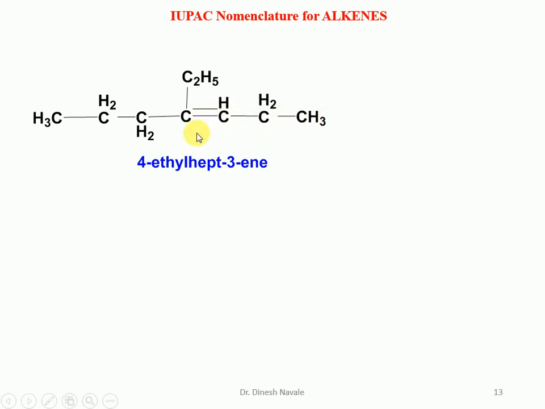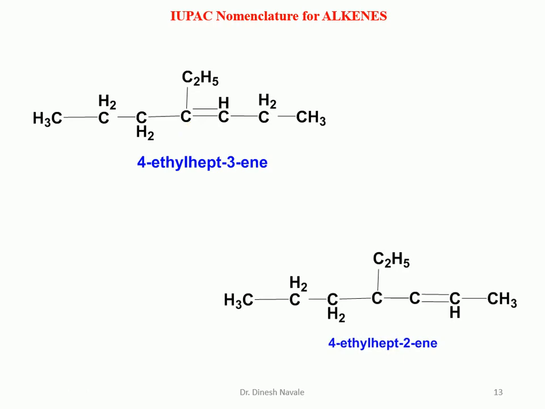So in this molecule we have again carbon number 1, 2, 3, 4, 5, 6, 7. So 7 carbon atoms are there. So it is a heptane. But in case of the alkene, the ane of the alkane will be replaced by ene. So it is going to become heptene. And the lowest possible number for the carbon-carbon double bond is number 2. It should be started from this side. So we cannot start numbering from this side. So it is hept-2-ene.